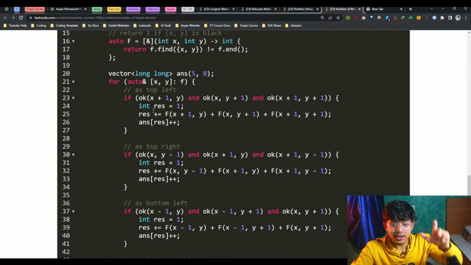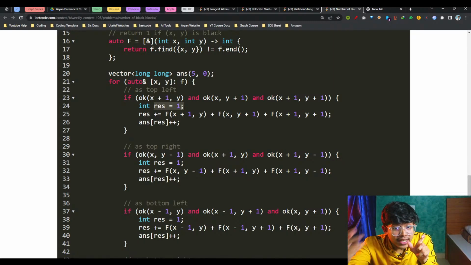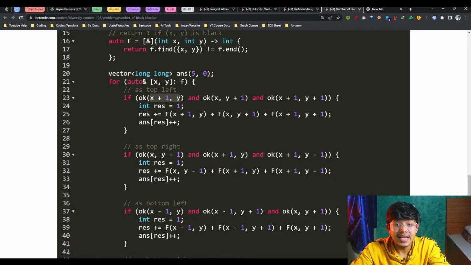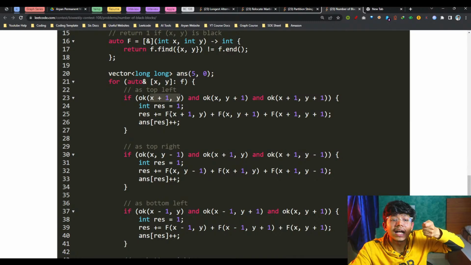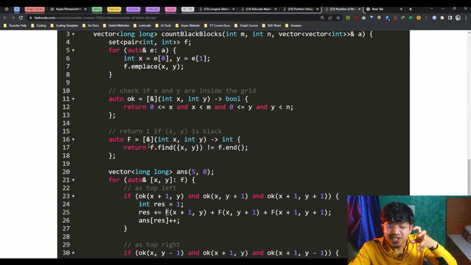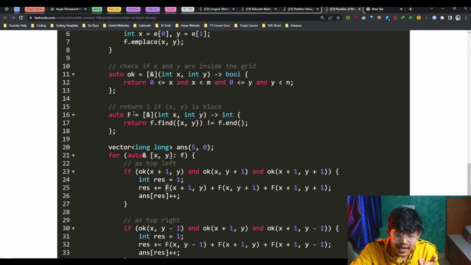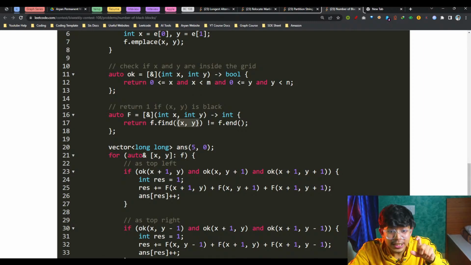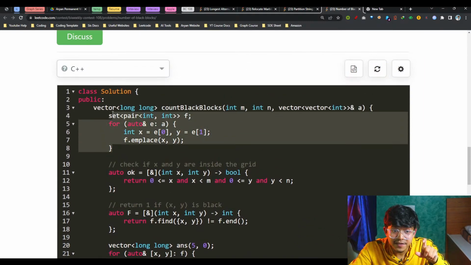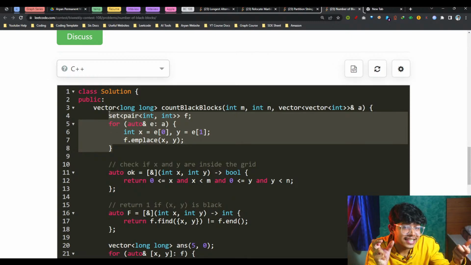Yeah. So one thing, your result is for sure 1. Now what can you add? If your x plus 1 comma y is also a black cell, I'll simply ask, hey, in my set, please find me if that x comma y is possible. So let's have a function called f. It will just say, is that x comma y in your f, which is the set we made earlier, to know if that coordinate is actually in your set or not.